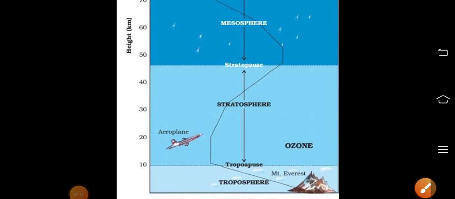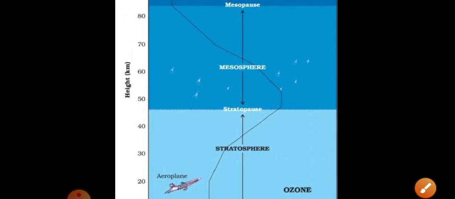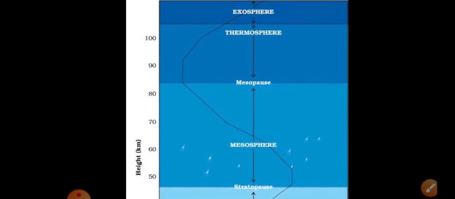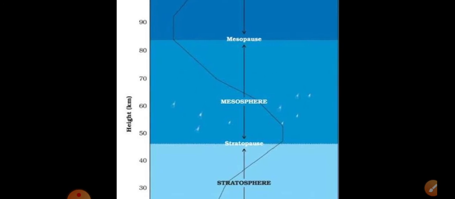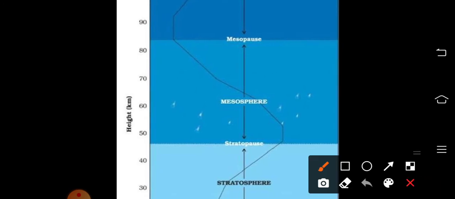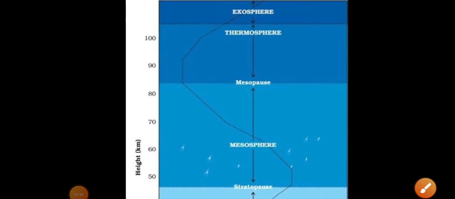So you can see the different layers: troposphere, stratosphere, mesosphere, then thermosphere and exosphere. So in this mesosphere, what is happening? Some meteors are there. Actually, the meteors coming from the outer space tend to burn in this mesosphere.